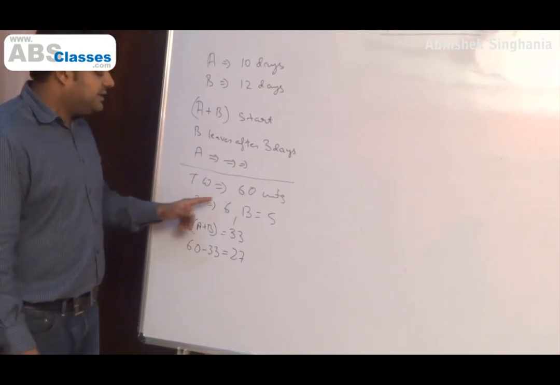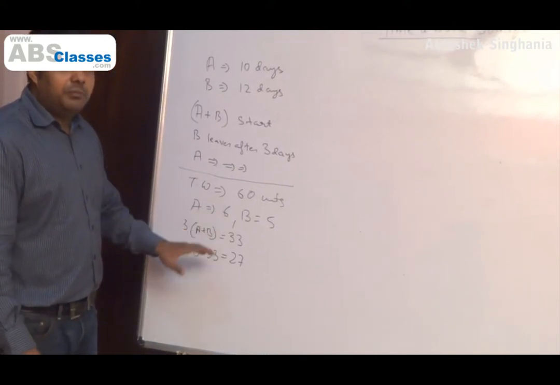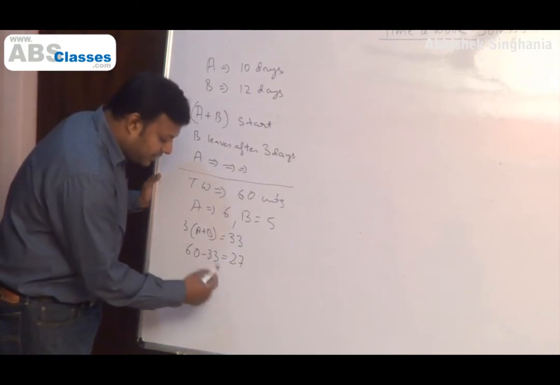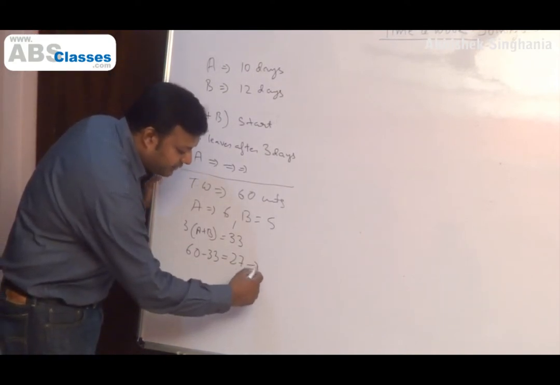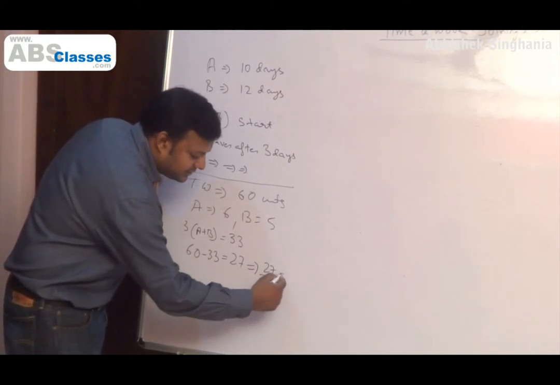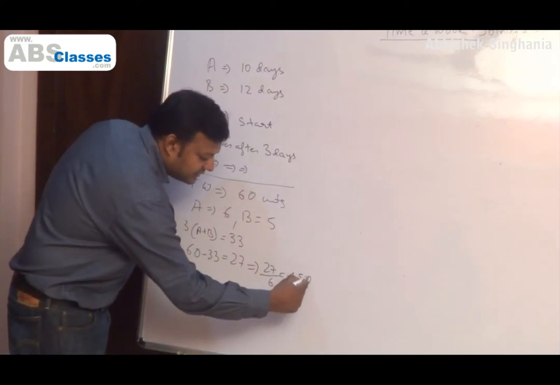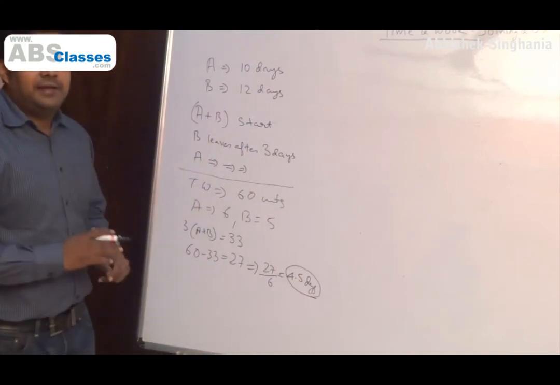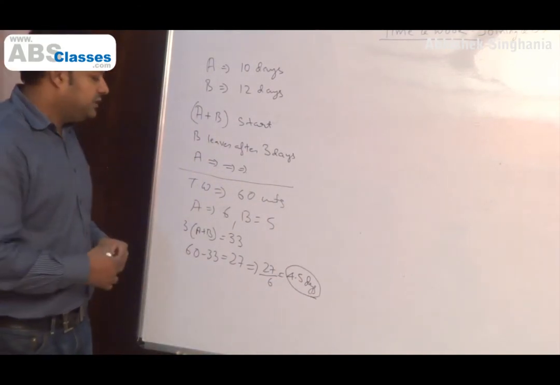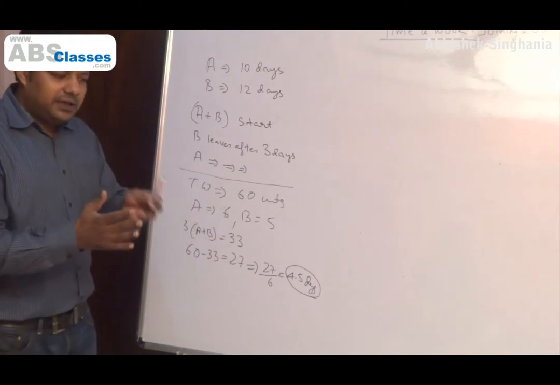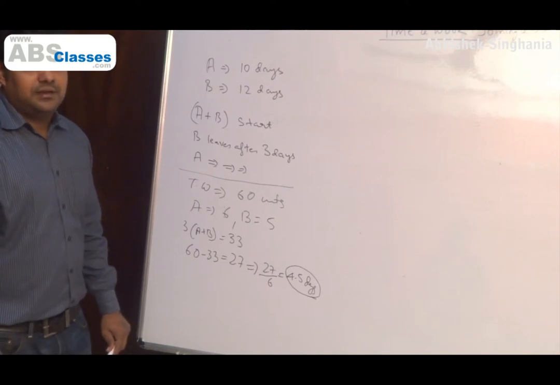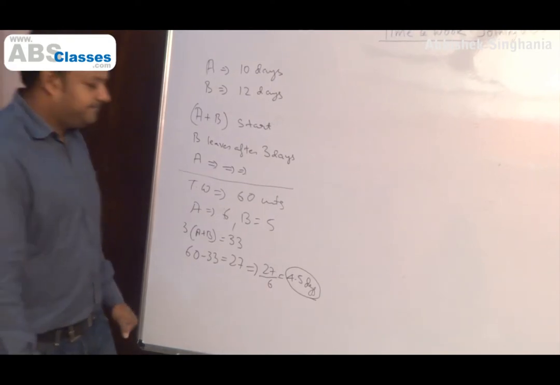Now A does 6 units every day. So in how many days will he complete 27 units? The time taken by A to complete the remaining work will be 27 by 6, which is equal to 4.5 days. So in how much time have they managed to complete the work? Originally 3 days together, and A alone 4.5 days. So 7.5 days they completed the work. Right? We understand this?